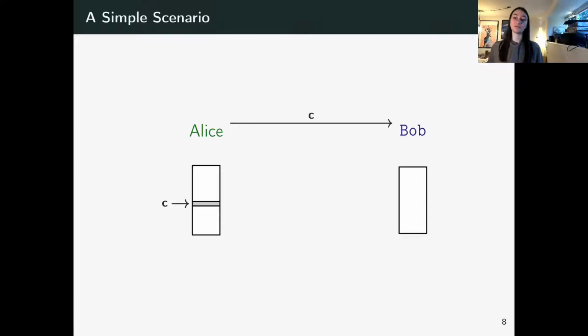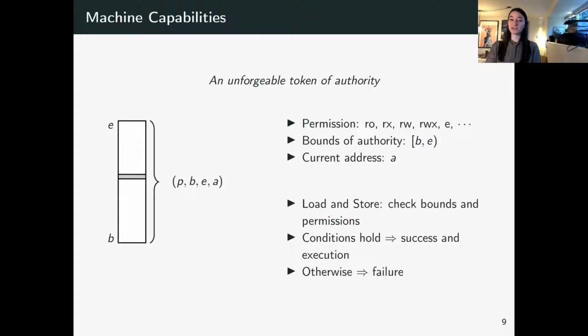However, she wants to make sure that Bob does not gain access to the rest of her heap in the process. And for that purpose, she uses a capability machine. So a capability is really a concept which has different meanings at different levels of the machine, but they all share a common tagline as an unforgeable token of authority. And at the machine level, a capability is the token that grants access to memory. So the only way to access memory is through a capability which has authority over that memory.